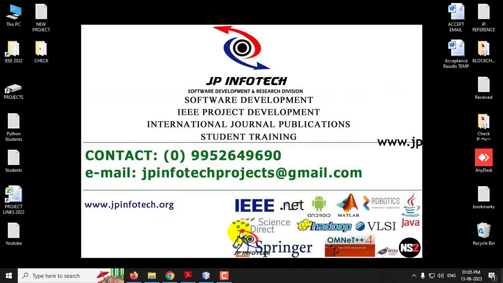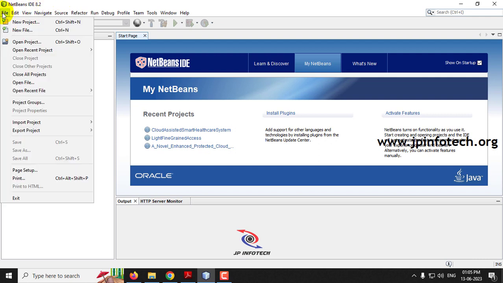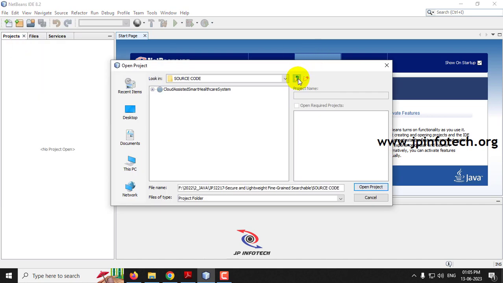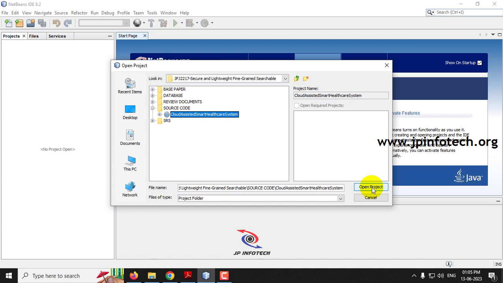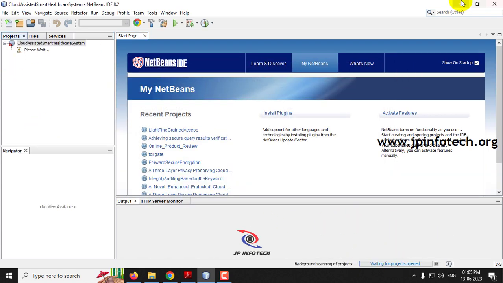So we have developed this project in Java using NetBeans IDE 8.2. First open NetBeans IDE 8.2. Now go to the File menu and click Open Project. Now we are going to import the project into NetBeans. Just go to the project source code location where you can find the source code, Cloud Assisted Smart Healthcare System. Just select this and click Open Project.